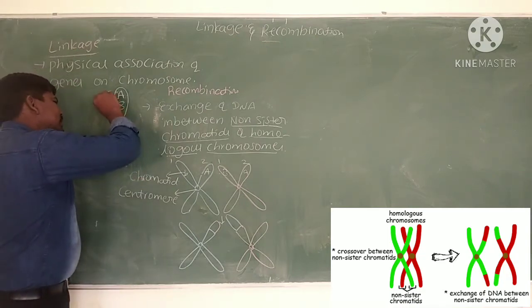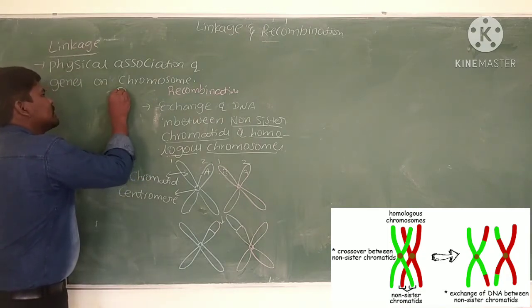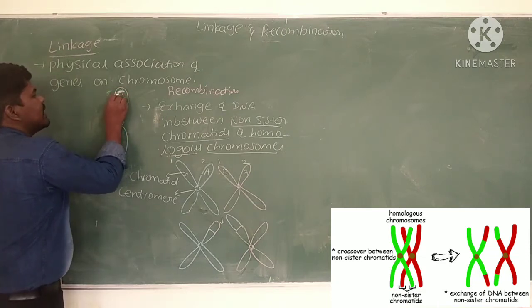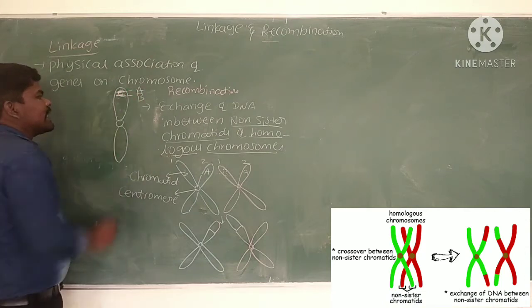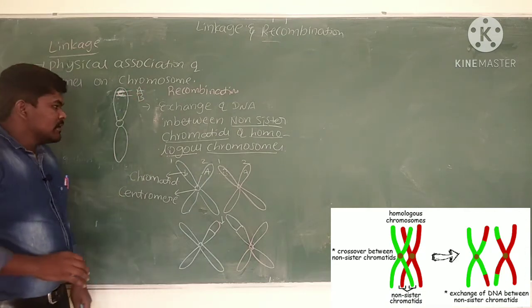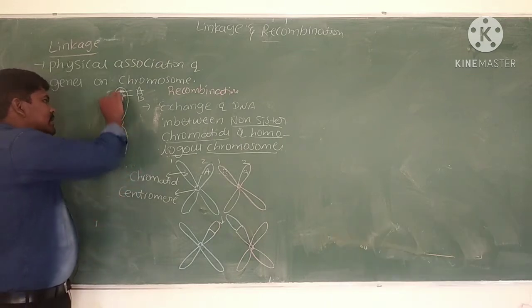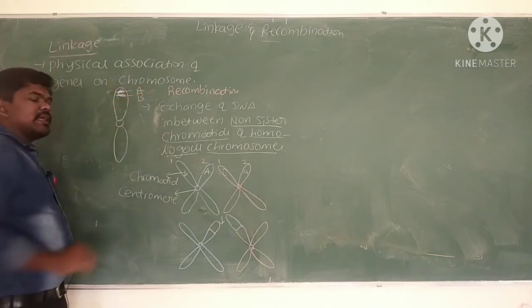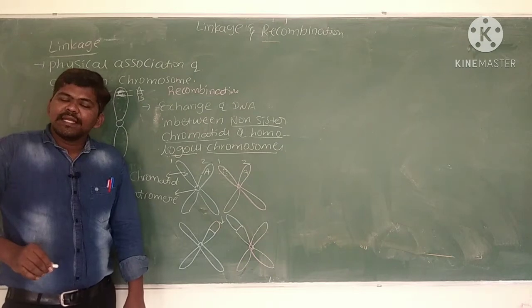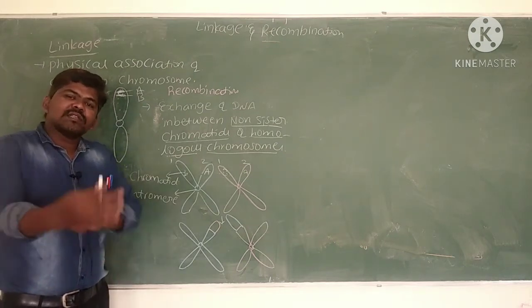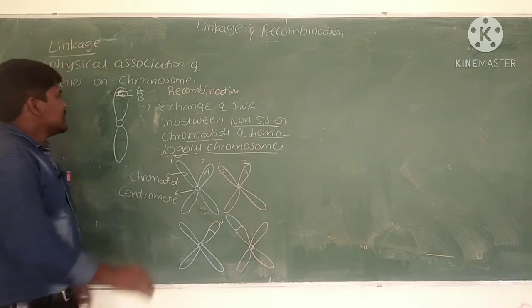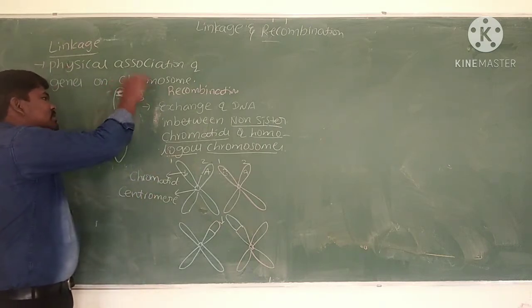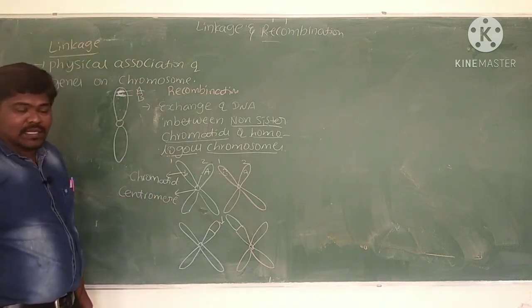If crossing over occurs, see, I will show by dots, this is gene A and this is gene B. They are very close together. During recombination, A and B both transfer into the one offspring only. Why? Because there is no chance to separate A and B during recombination.